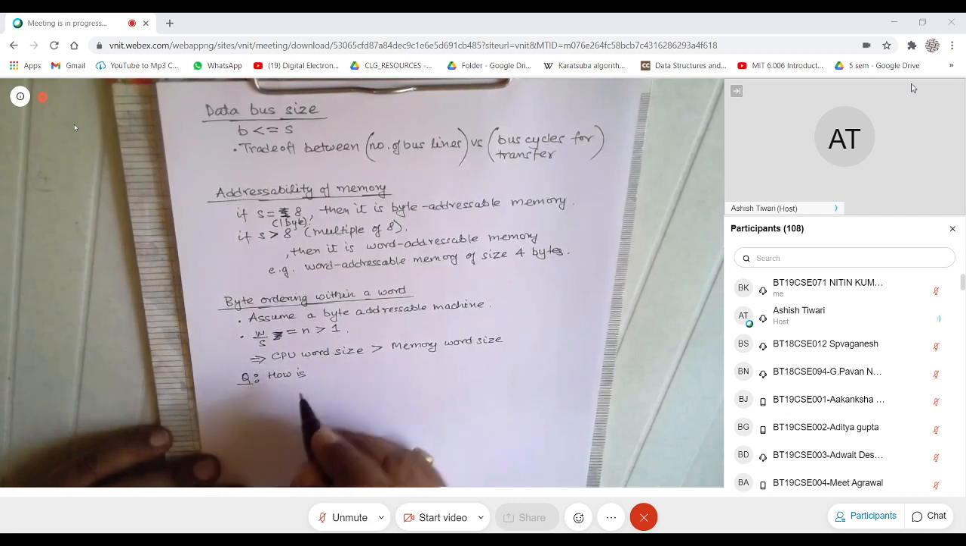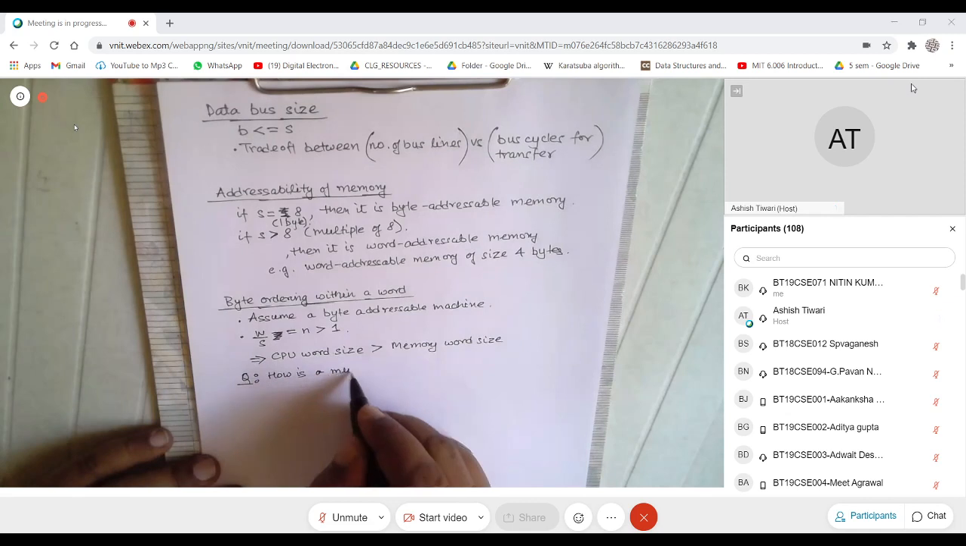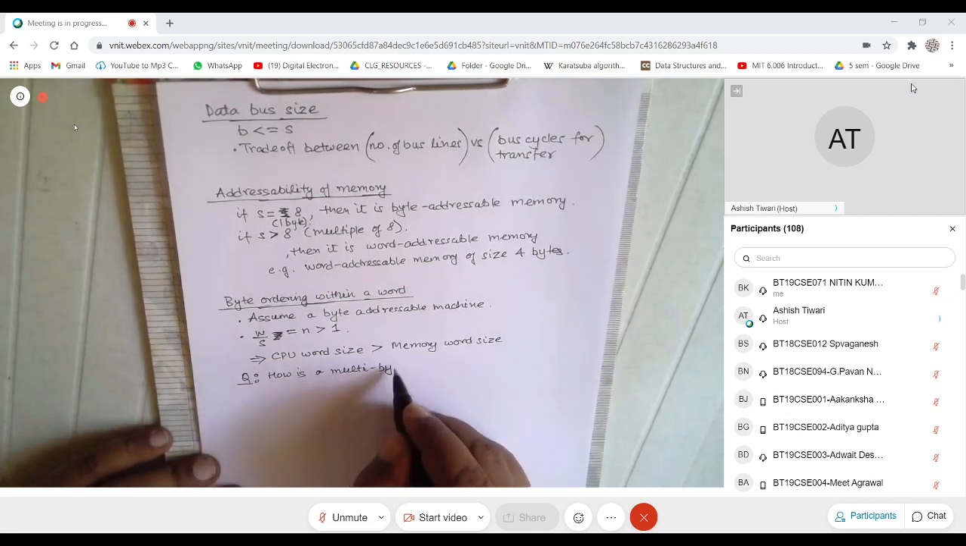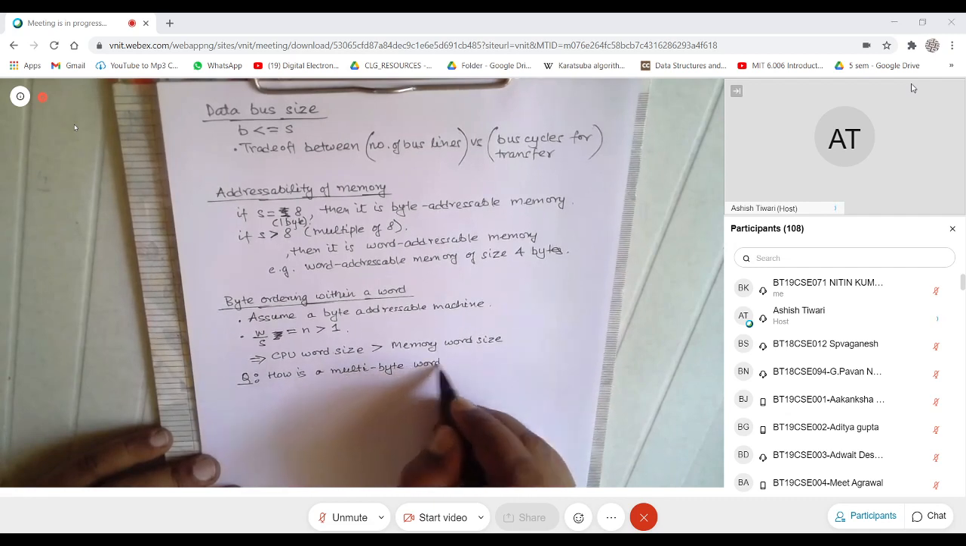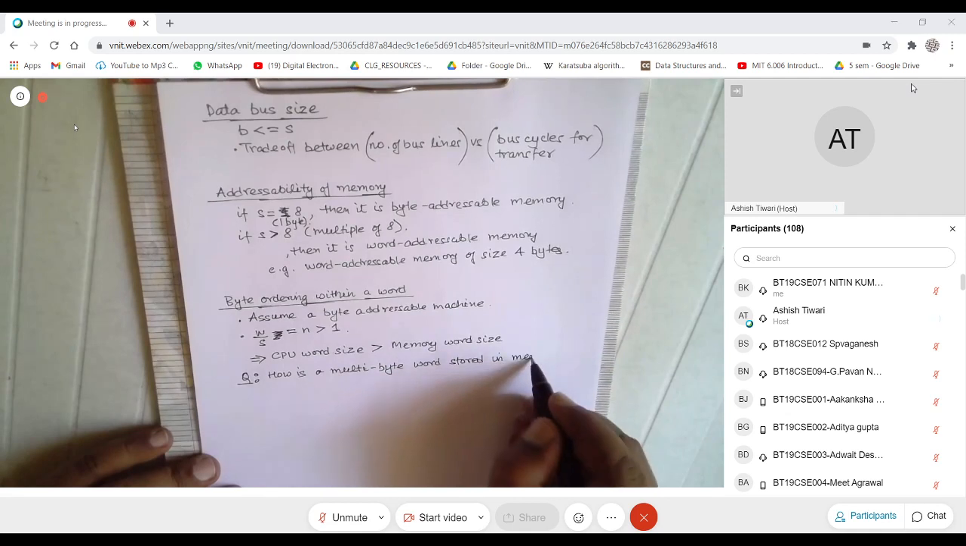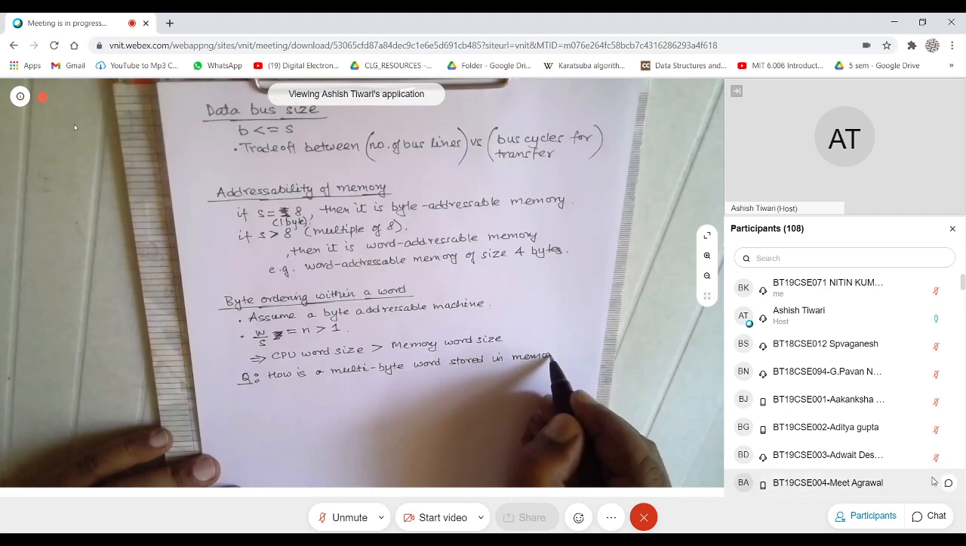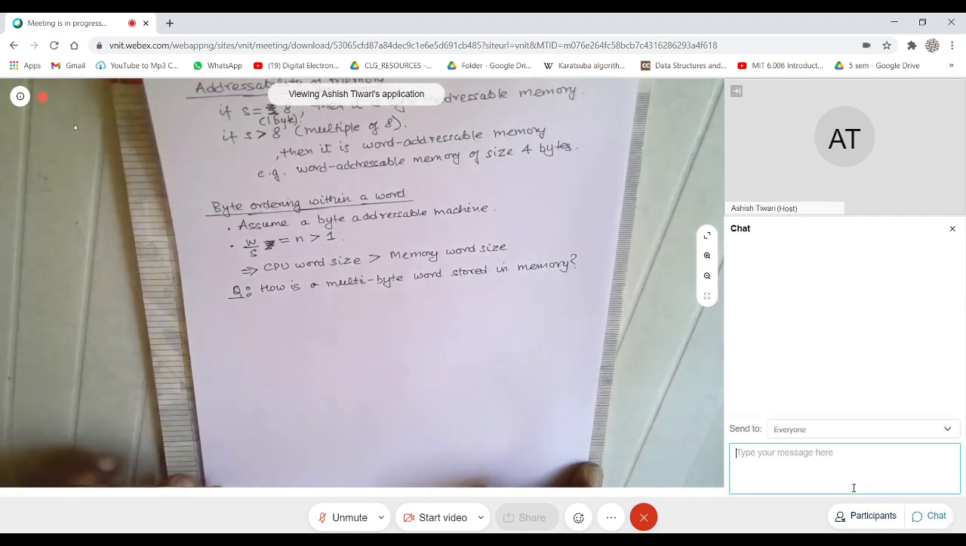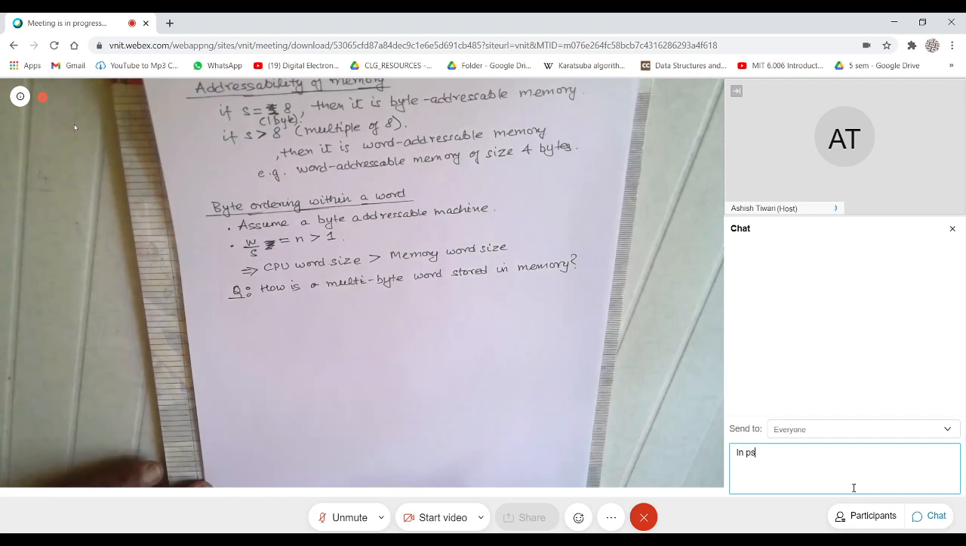So the question we are asking ourselves is, how is a multi-byte word stored in memory?